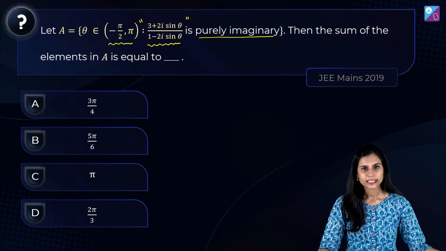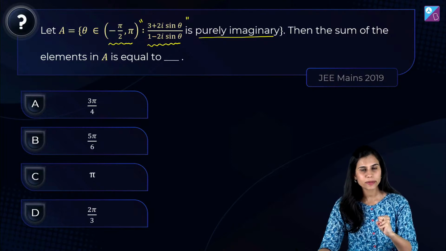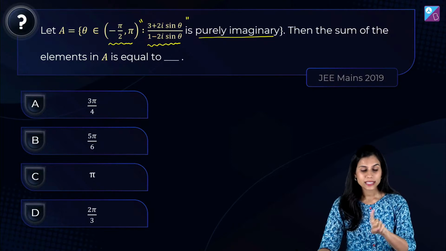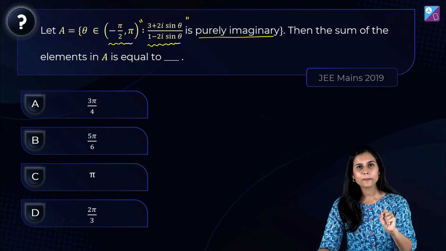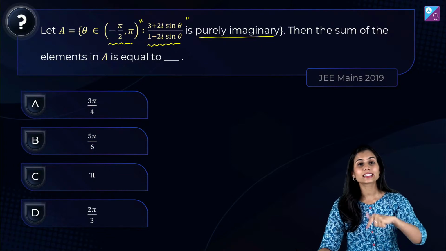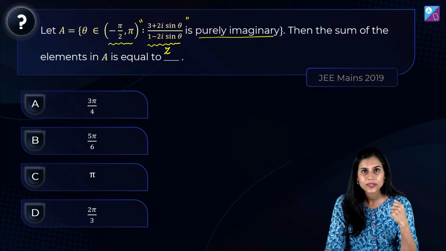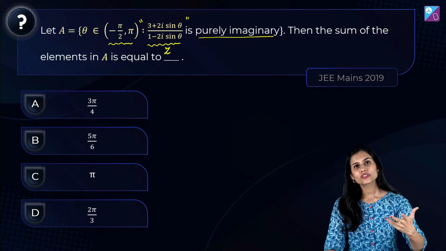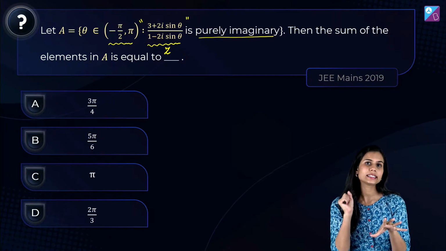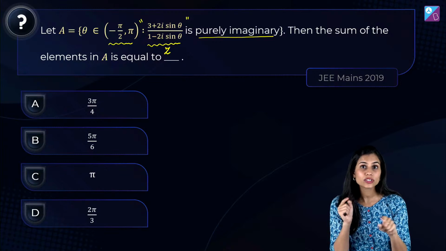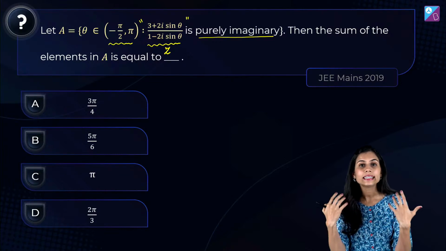All right. So as I was saying, first attention goes to this expression, which is 3 plus 2 iota times sine theta upon 1 minus 2 iota times sine theta, which obviously represents a complex number, in fact, a variable complex number. Let's denote it by the letter Z. Why did I say variable? Because as you keep changing theta, the complex number will keep changing, and this complex number has a special feature. What is that special feature attached to this complex number? That it is purely imaginary.